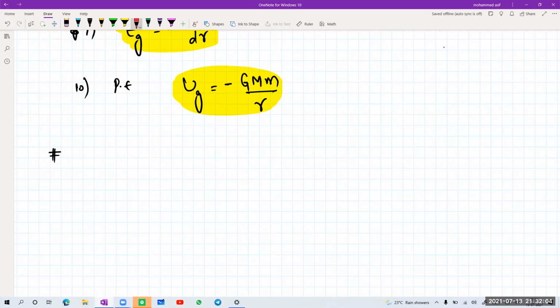Talk about the next one, and it is very important, beta: motion by gravitational force. Okay. Now, what do you mean by this one, beta? What do you mean by that?